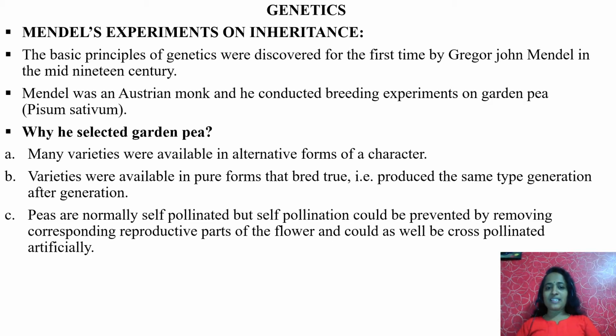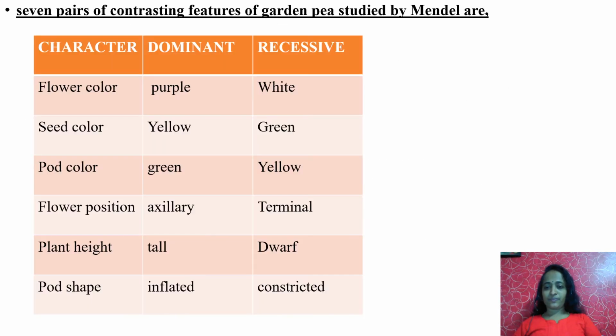Peas are normally self-pollinated, but self-pollination could be prevented by removing the reproductive parts of a flower, and they could be cross-pollinated artificially. So both self-pollination as well as cross-pollination were available in these plants. That is why he selected Pisum sativum.